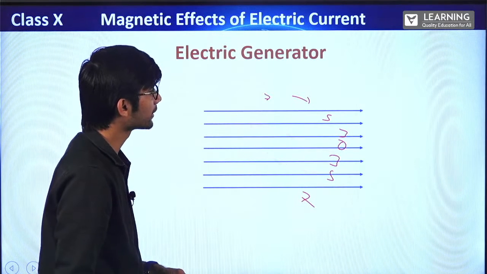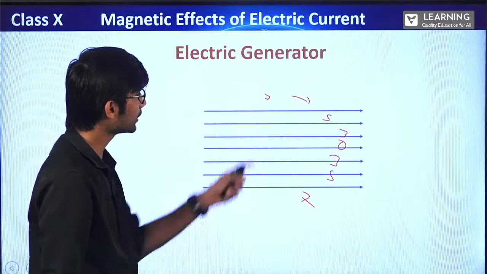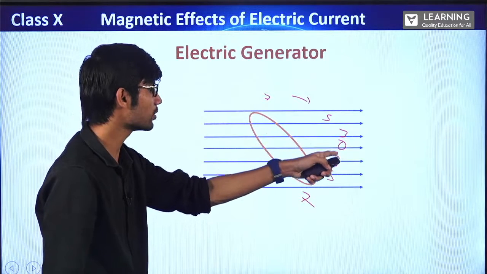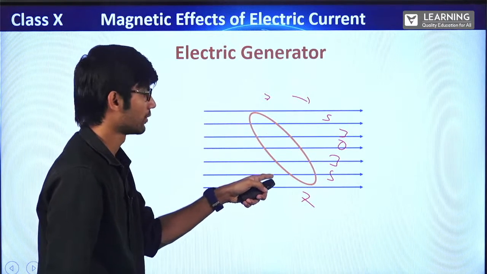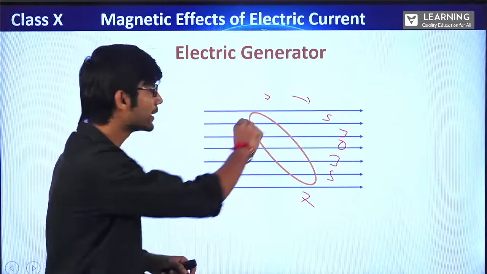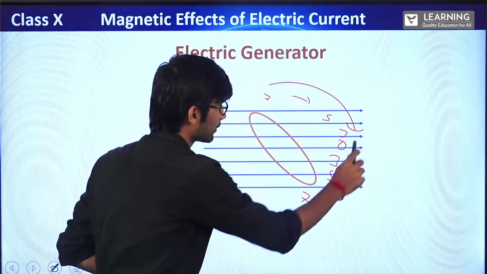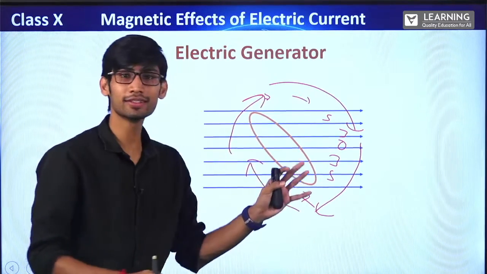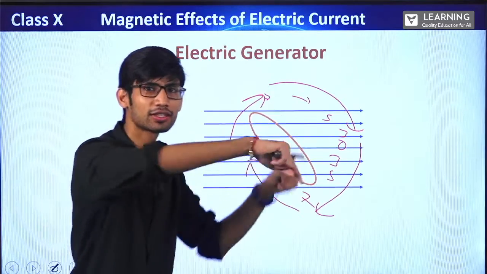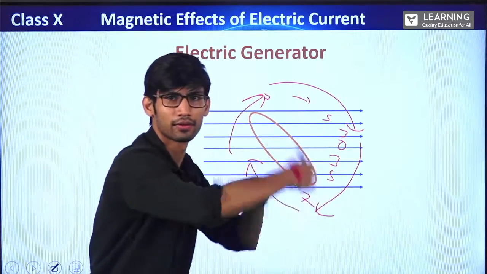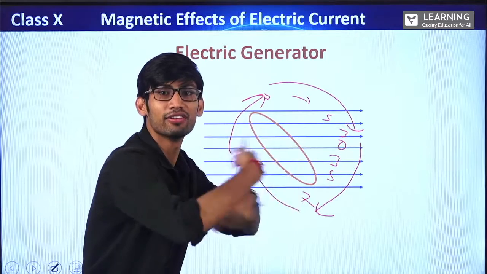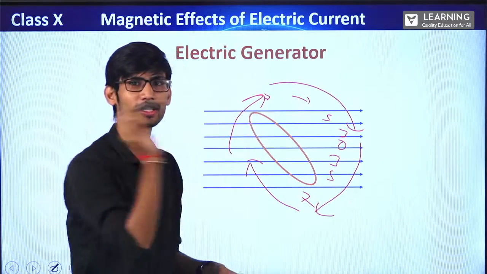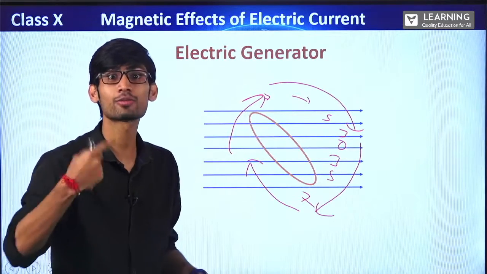So what is happening is, initially there were 7 lines passing. Correct? Then 5, then 3, then 0, 3, 5, 7. Then again 5, 3, 0, then 3, 5, 7. So it is decreasing, then increasing, then decreasing, then increasing, right? That means if we take a circular loop and start rotating it in the magnetic field, we will get a changing magnetic field. We don't have to take the magnet and put it inside and outside like we did last time to explain the concept.